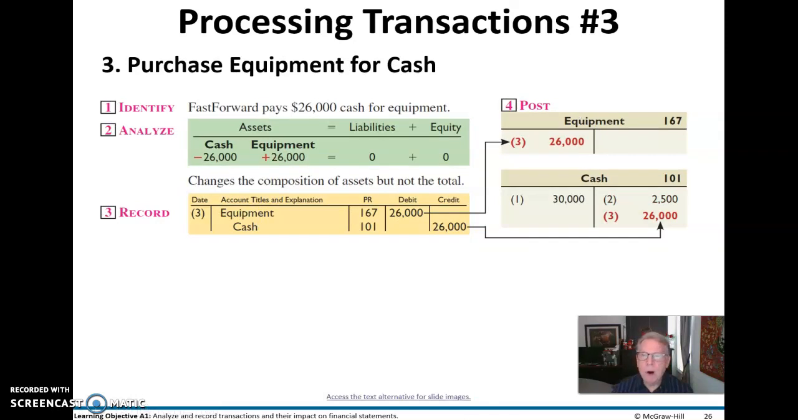Then we are going to purchase some equipment for cash. Cash again goes down, equipment goes up. So equipment's an asset. We're going to debit that in account 167. We're going to credit cash to pay for it in account 101. And as you can see, we have posted that from our general journal here to our general ledger accounts.